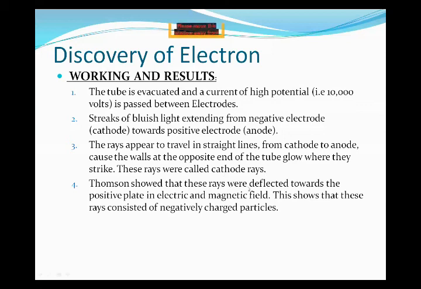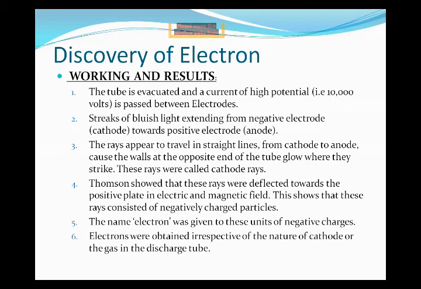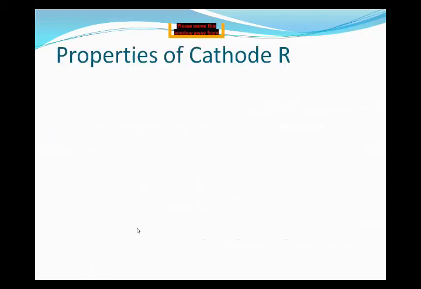Thomson also showed they are deflected toward the positive plate in an electric and magnetic field. We are applying these two conditions, electric and magnetic field. This shows that these rays consist of negatively charged particles. Then the name electron was given to this unit of negative charge, and the electron is obtained irrespective of any type of gas present in the discharge tube. It doesn't matter. It gives the same properties of the electron. So this is all about the results and properties of the cathode rays.